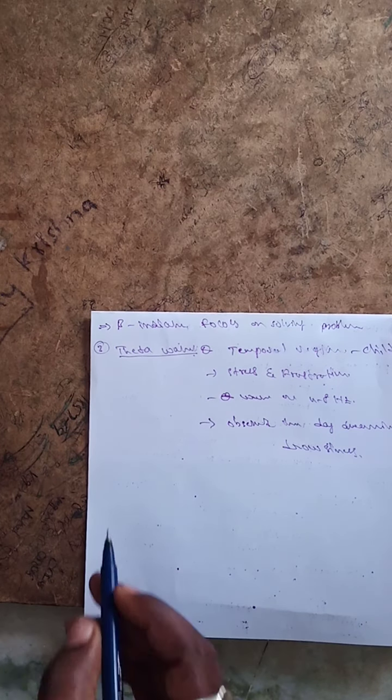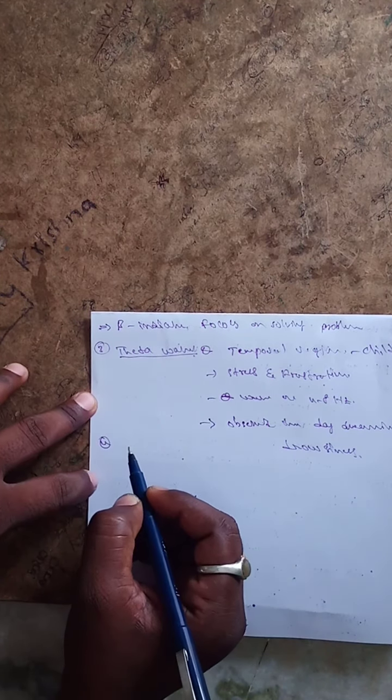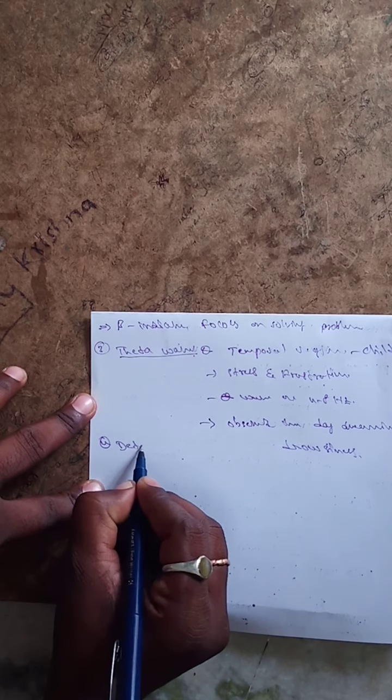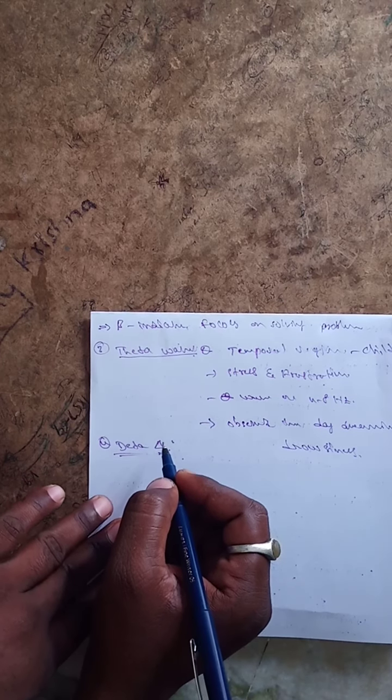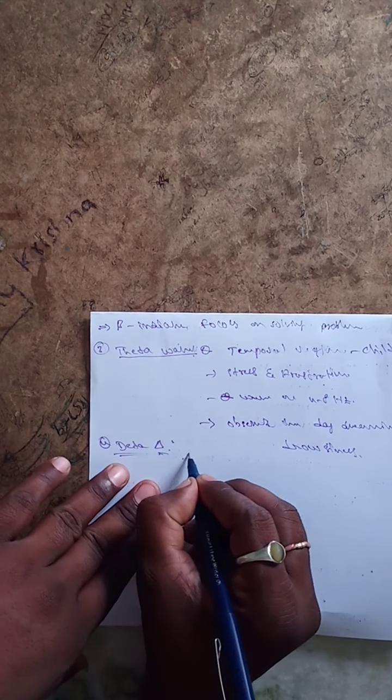The fourth one is the delta waves. The delta waves are recorded from the cortex region.